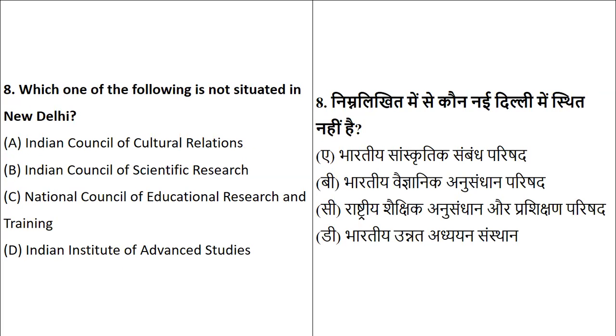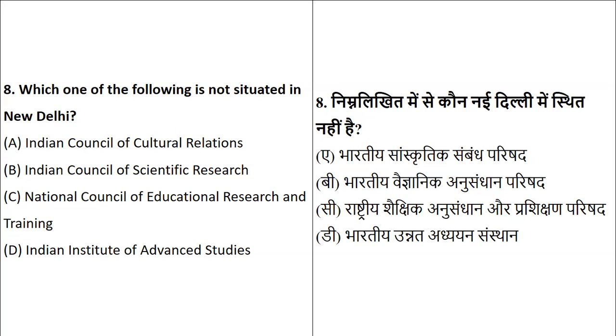Coming to which one is not situated in Delhi. This again can be a part of the exam. They will give you the institutions and ask about their location. Whether it is the Indian Council of Cultural Relations, Indian Council of Scientific Research, National Council of Educational Research and Training, or Institute of Advanced Studies.